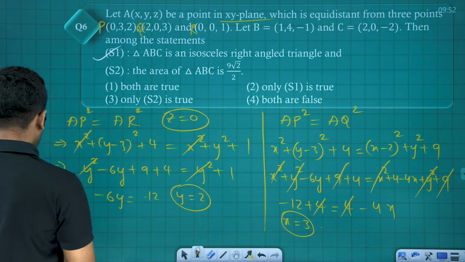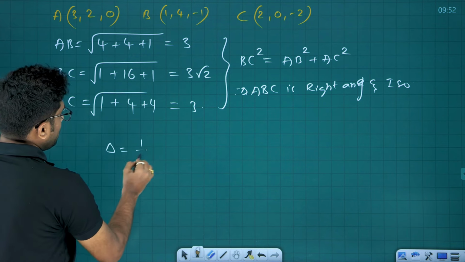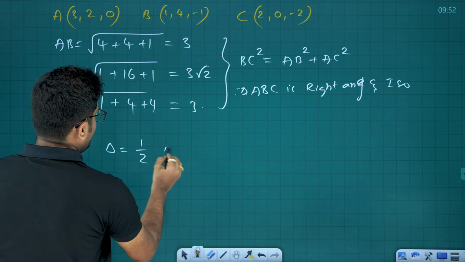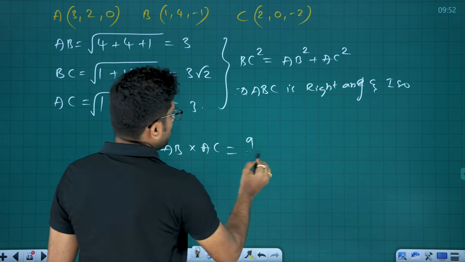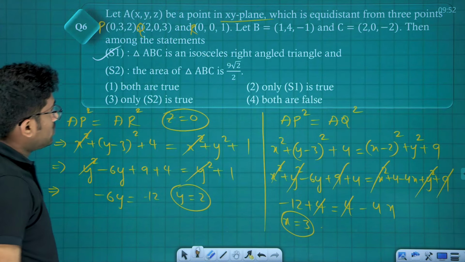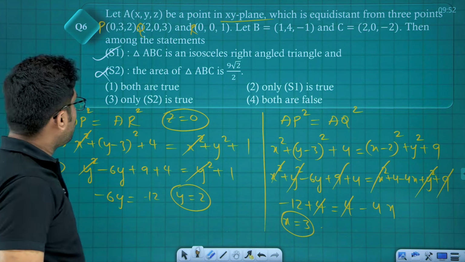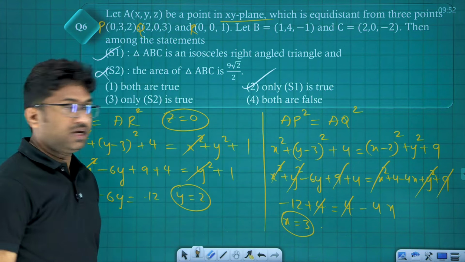Statement 2, what is the area of the triangle? Area of triangle, delta is equal to half into AB into AC, 3 threes are 9 by 2. So 9 by 2 square units, but they have given 9 root 2 by 2. S2 is wrong. So only S1 is correct. Only S1 is true, which is option 2. Clear?